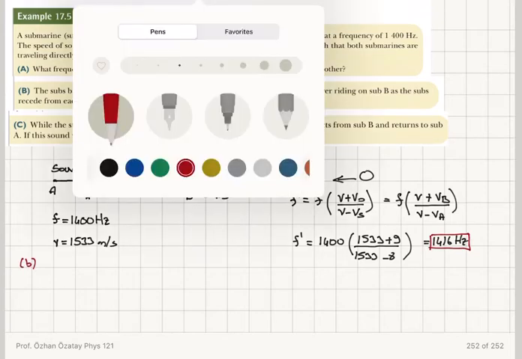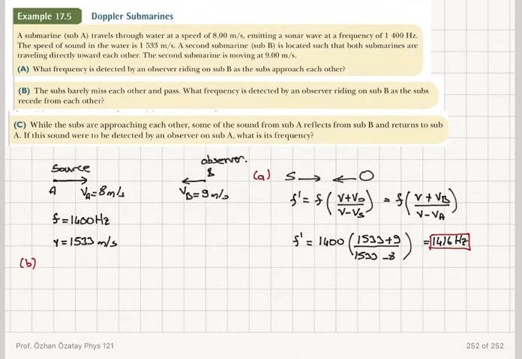For part B, the submarines barely miss each other and pass. What frequency is detected by an observer riding on sub B as the subs recede from each other? Now the observer is moving away and the source is moving away, so I have to change the signs in the detected frequency. The detected frequency will be less. F prime will be F times V minus V observer divided by V plus V source.